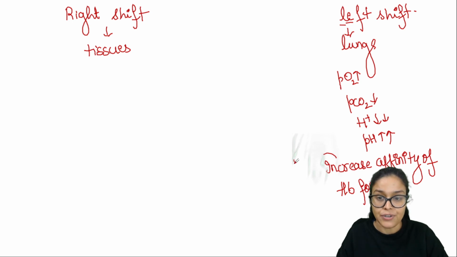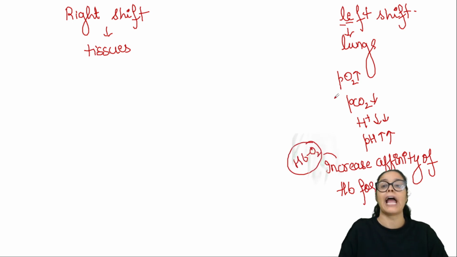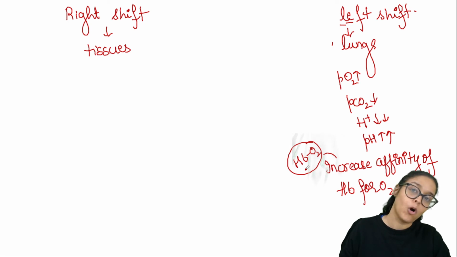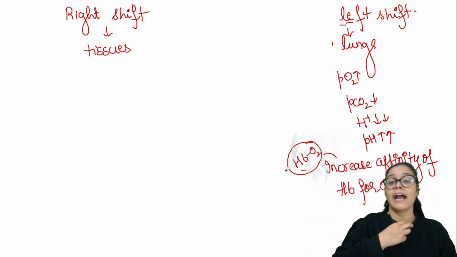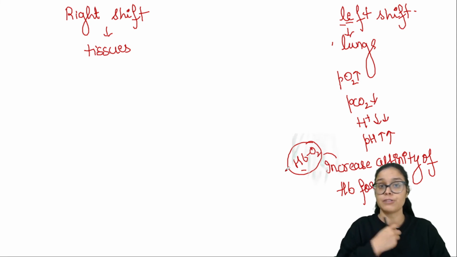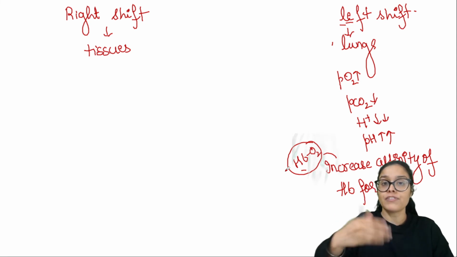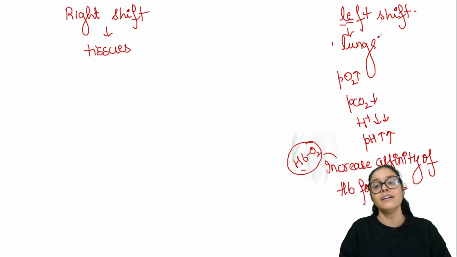So obviously here association of oxygen and hemoglobin happens in the lungs, forming the bond easily and fast because hemoglobin likes oxygen, and it's like, please you come and be friends with me, I want to bind with you. So obviously it would bind early in the lungs in the left shift. So even in less oxygen, more hemoglobin will bind quickly.